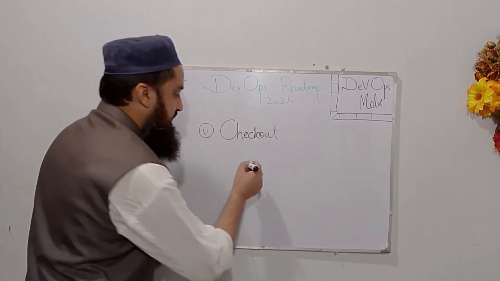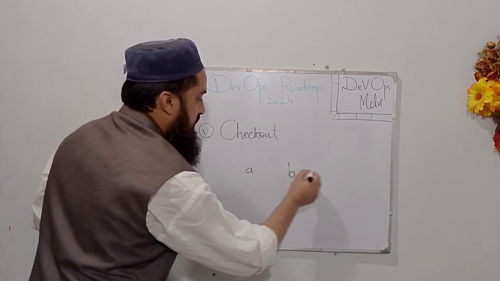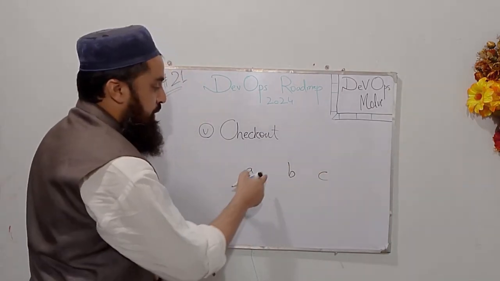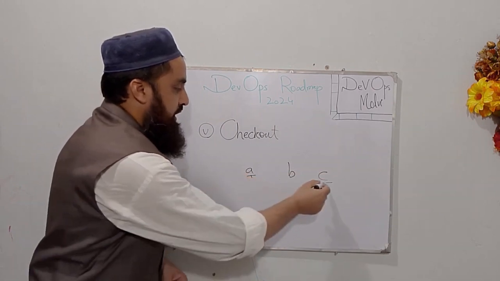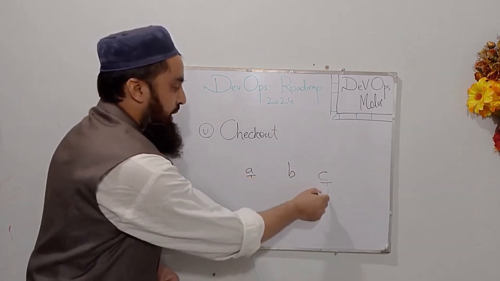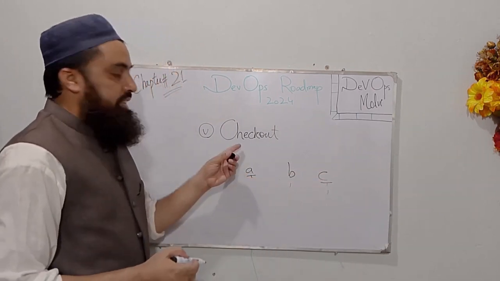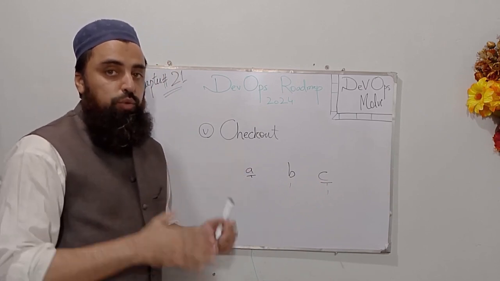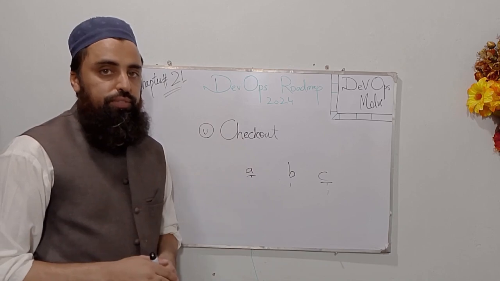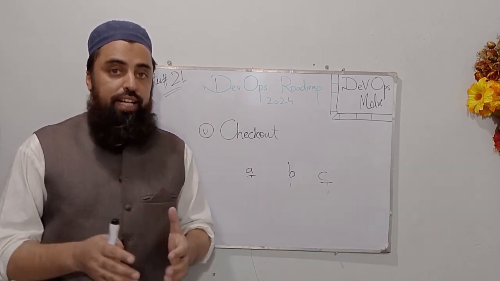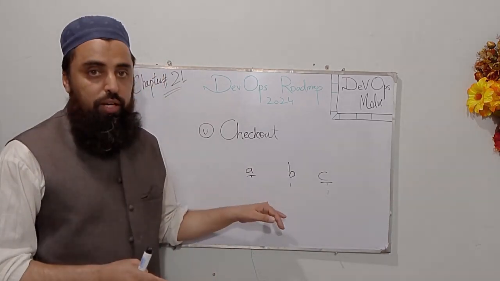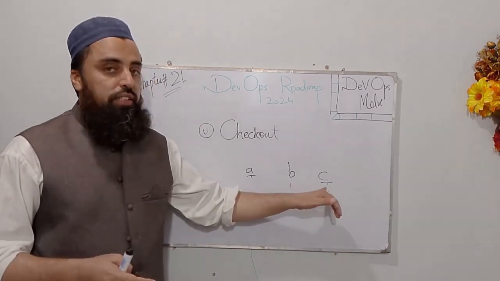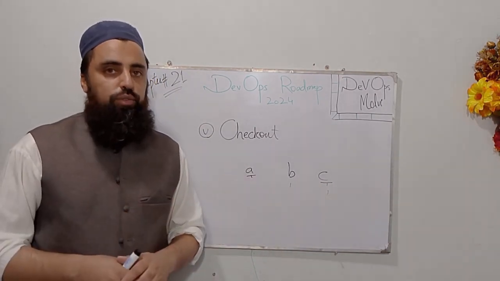For instance, if I have three branches A, B, C, and I am at branch A but want to switch to branch C, or from branch C to branch B, then I can use git checkout, which is used to switch between different branches. So if someone is talking about checkout, they are talking about switching between branches. I can switch from A to C, or C to B, using git checkout.